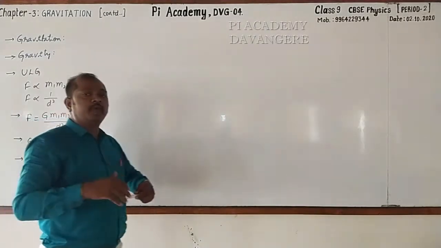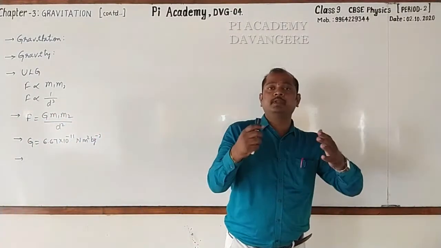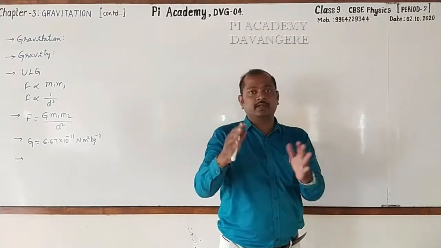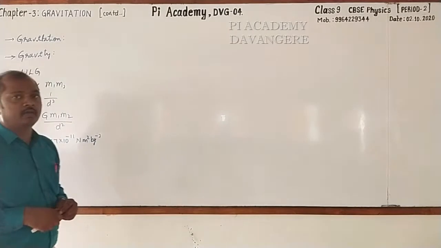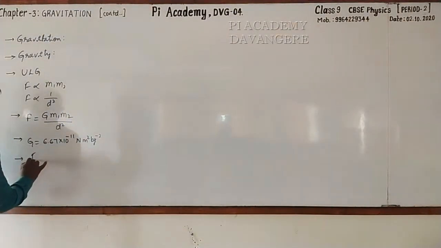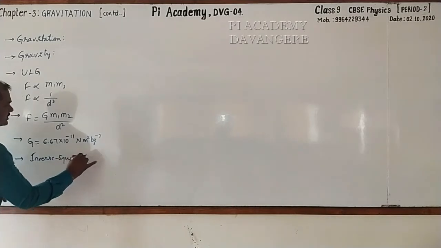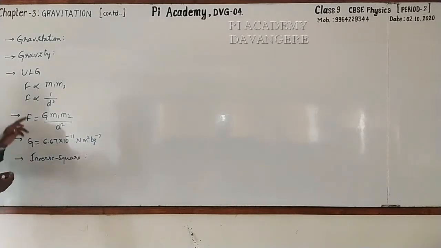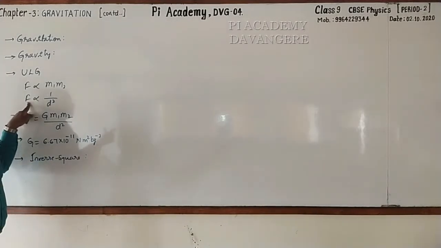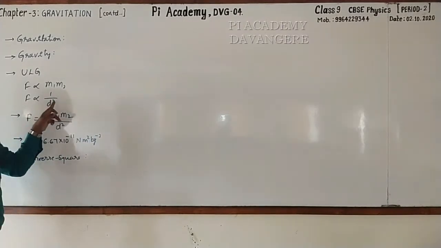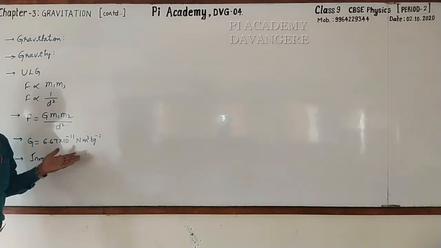Then we have also come to know how the gravitational force changes as the distance increases or decreases, through a law. What is that? It is the inverse square law. And what is its statement? The gravitational force acting between any two bodies is inversely proportional to the square of the distance between them.